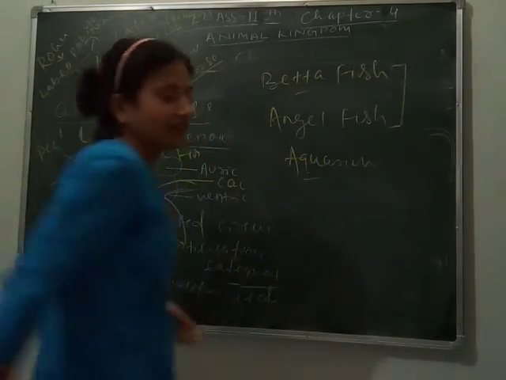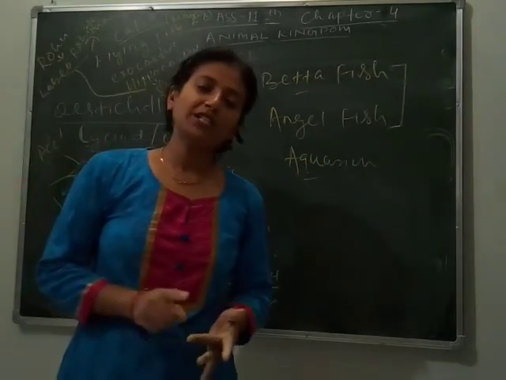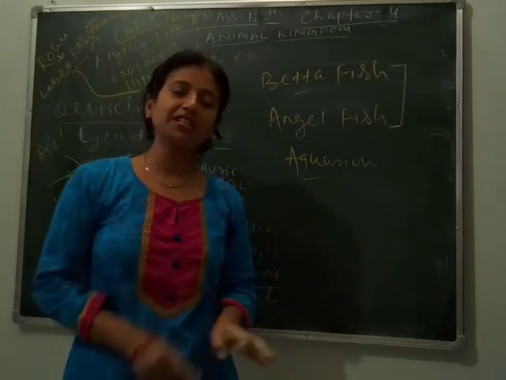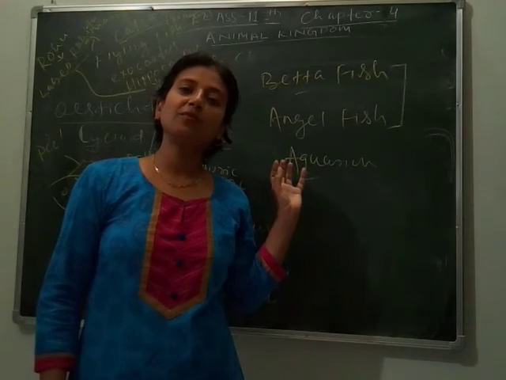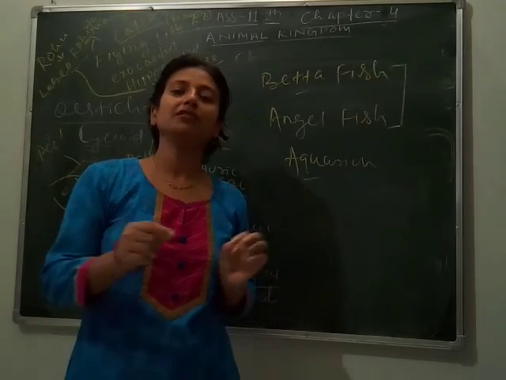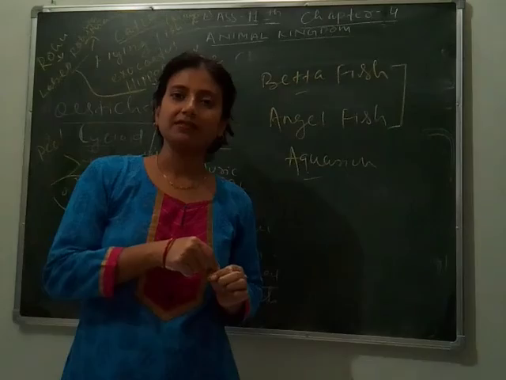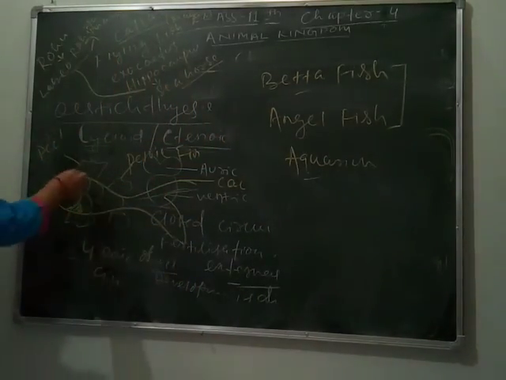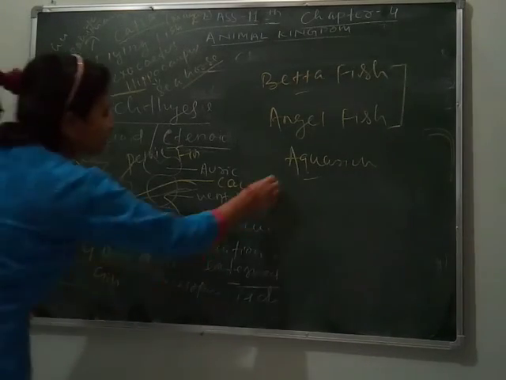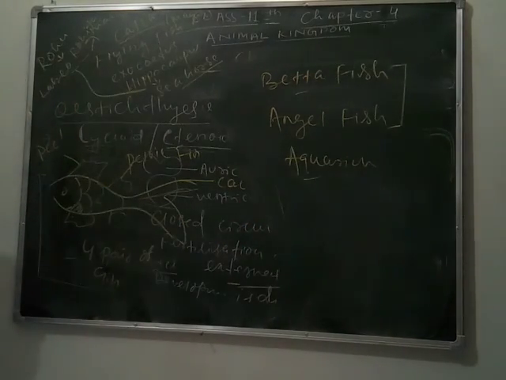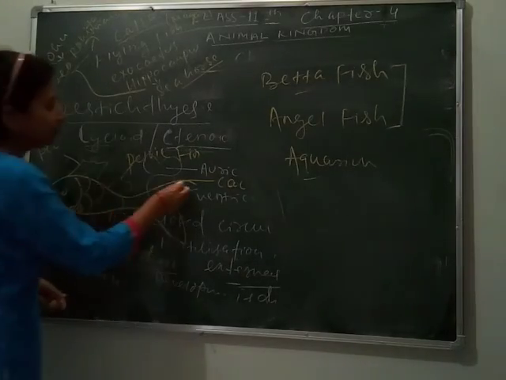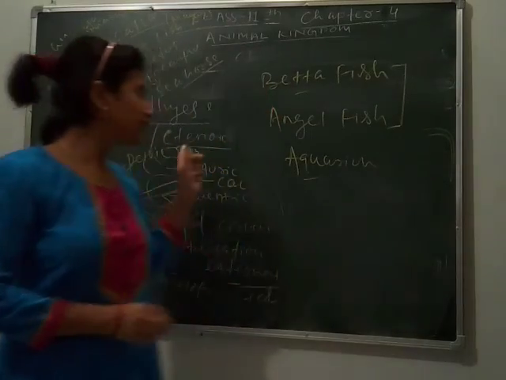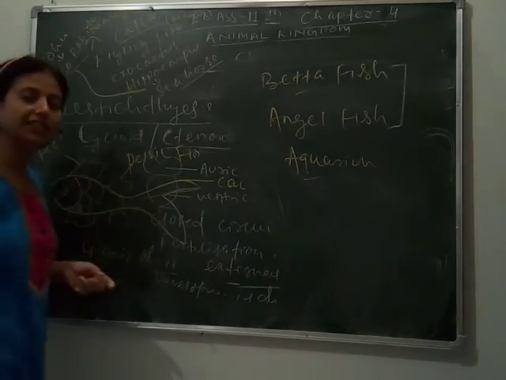So here I have told you about cyclostomes, then chondrichthyes, then osteichthyes, and osteichthyes is the most developed group of the superclass Pisces. Clear? These are the basic characters of osteichthyes, and you can draw the diagrams from your book or from this also and label the parts clearly.